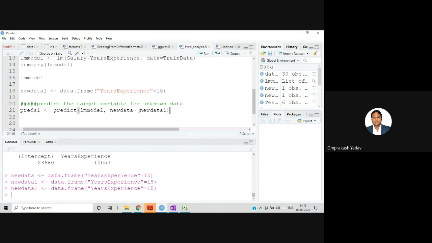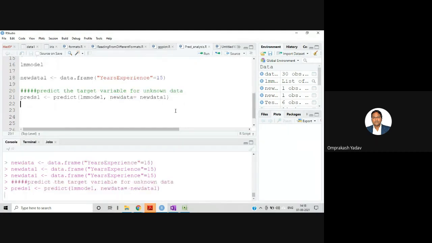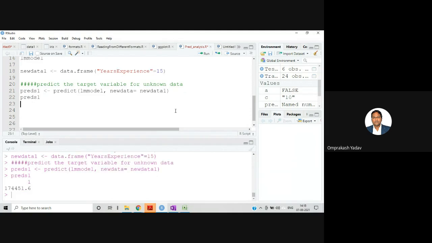Run this. So remember, there is one parameter itself, that is new data, where we have to specify the new data. Run this, control enter. If you want to check this, Preds 1. So for the 15-year experience, what is the predicted salary value? This one.